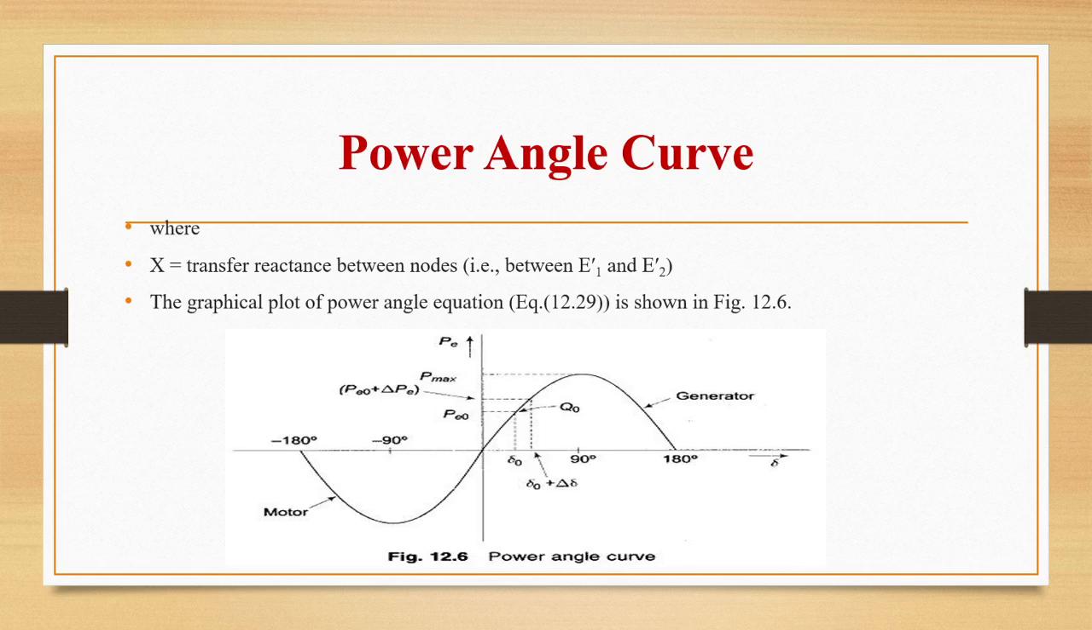And here this diagram is showing the graphical plot of the power angle equation. Our generator, as you can see, is in the positive region. On the x-axis it is angle and on the y-axis power. So it is a power angle curve. It is positive for generator mode and negative for motoring mode, as we can see here, and the values we can see here are Pe, Pe naught, delta naught, delta.